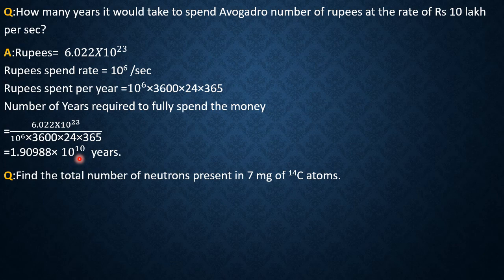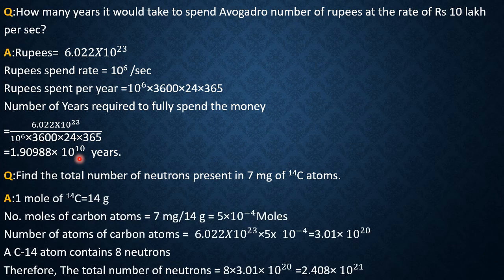Now what is the gram atomic mass of carbon 14? It is 14. So 14 gram of carbon 14 means 1 mole. Now 7 into 10 to the power minus 3 gram of carbon 14 means how many moles? Earlier we converted milligram into gram, now we are converting gram into mole. So the answer is 5 into 10 to the power minus 4 mole.